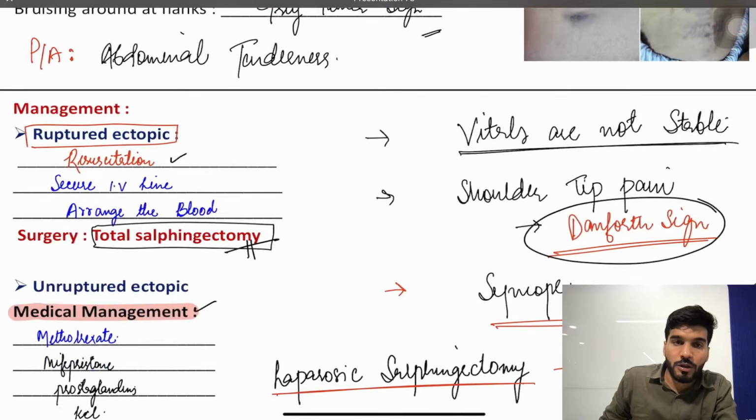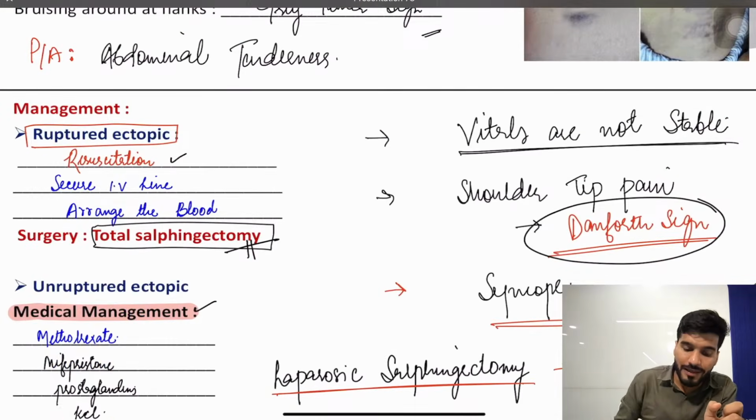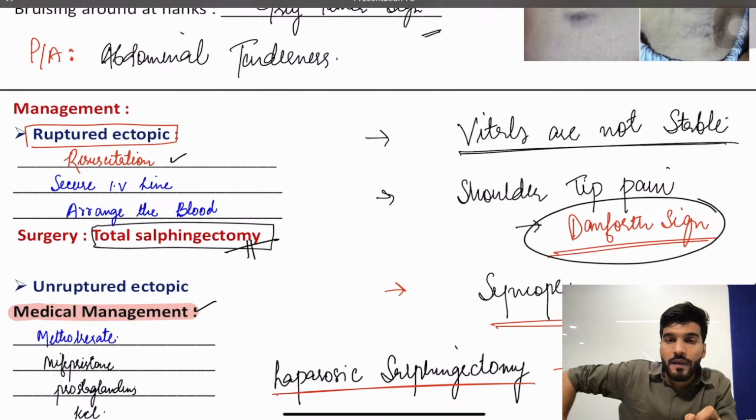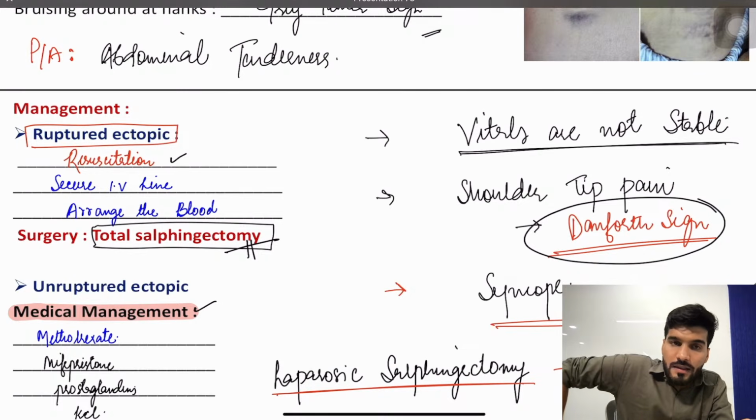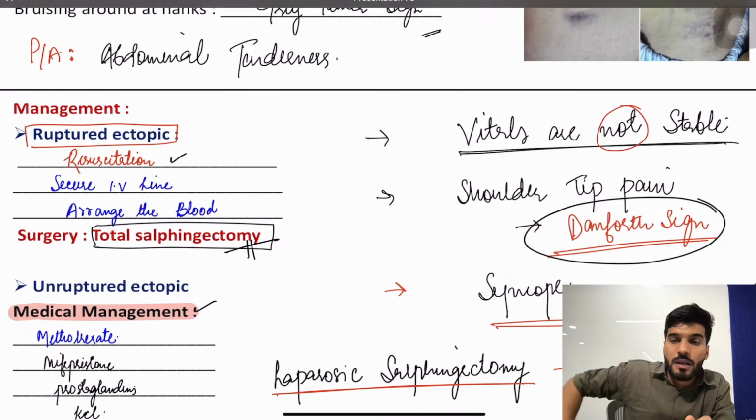Followed by that, on per abdominal examination, we have abdominal tenderness, and then cervical motion tenderness will be there as well. In ruptured ectopic pregnancy, vitals are not stable due to the blood loss. And the shoulder tip pain sign is called Danforth sign.